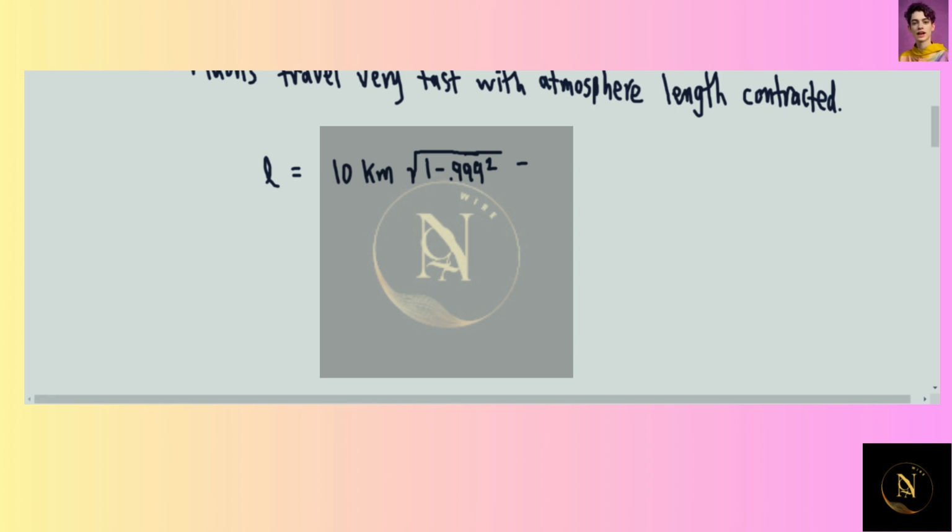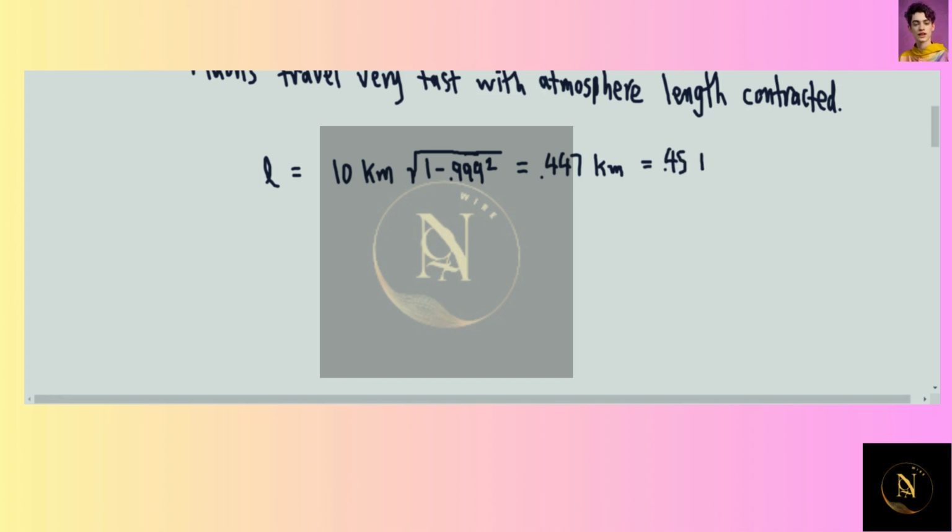But in the muon's frame of reference, it's going to be 10 kilometers times the square root of 1 minus 0.999 squared, since that's the length contraction equation. So the muon ends up seeing that the atmosphere is 0.447 kilometers thick, or simply 0.45 if you want to round it.